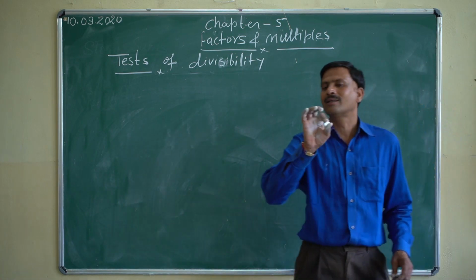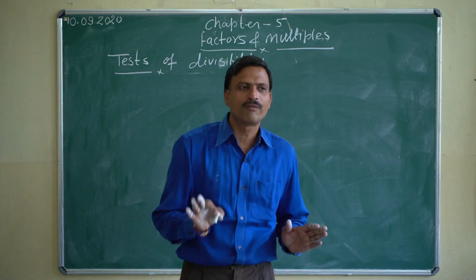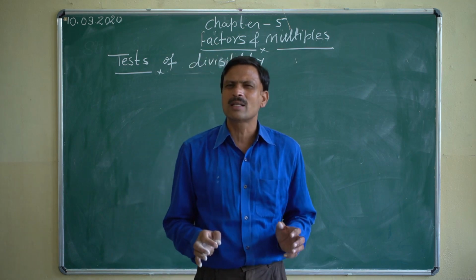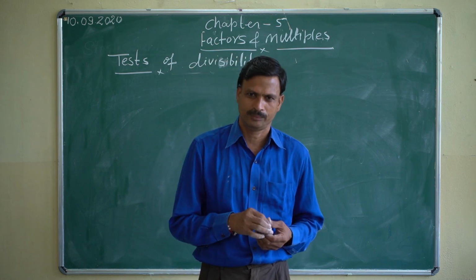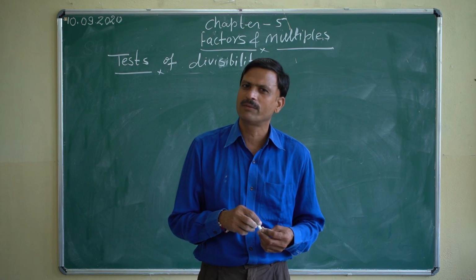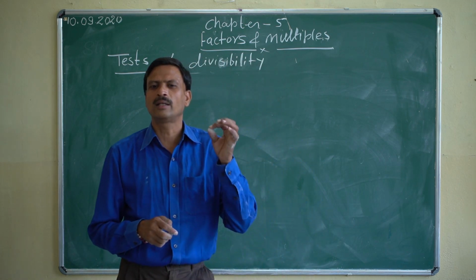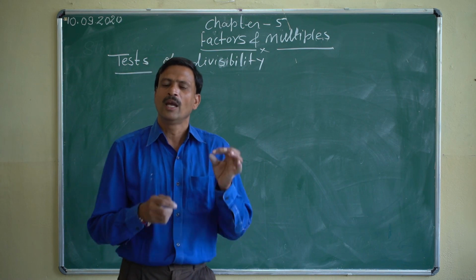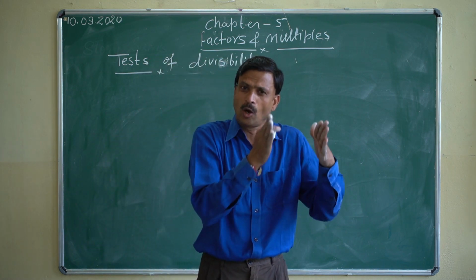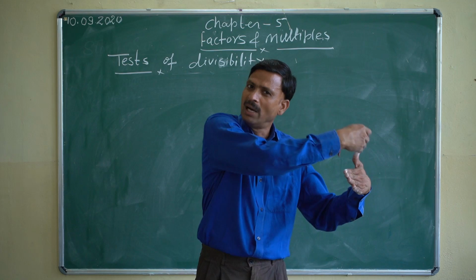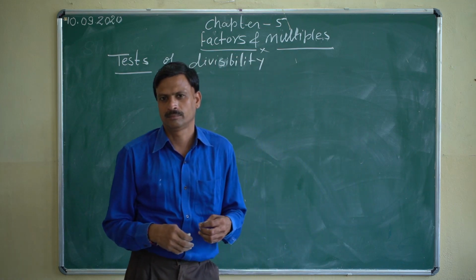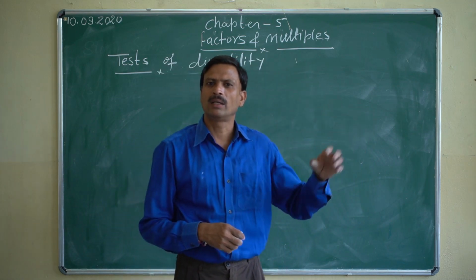You know that the divisibility rule of 9 is exactly similar to the divisibility rule of 3. What is the divisibility rule of 3? I told that a number is divisible by 3 if the sum of the digits of the number is a multiple of 3.